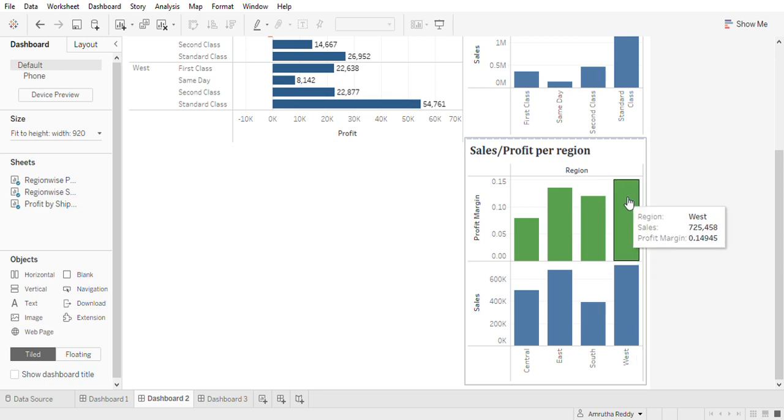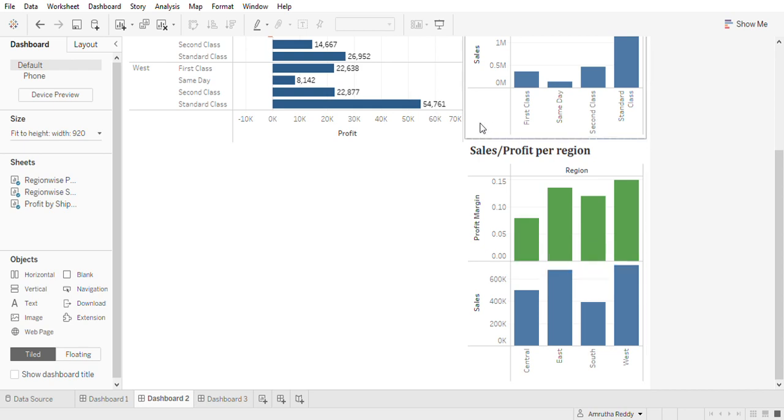The profit margin is quite proportional to the sales, whereas when it comes to the southern region, even though the sales are quite low, it is doing quite well in terms of profit as compared to the central region. We see that the sales at the central region are around 500,000, whereas at the southern region they are at 300,000. But despite that, the profit for the southern region is higher as compared to that of central. So that was about the sales and profit per region.